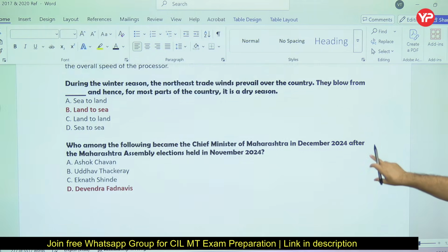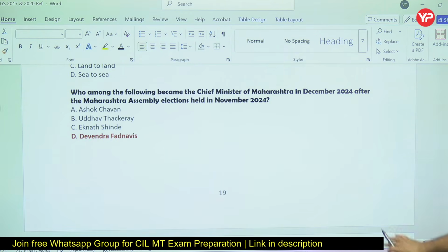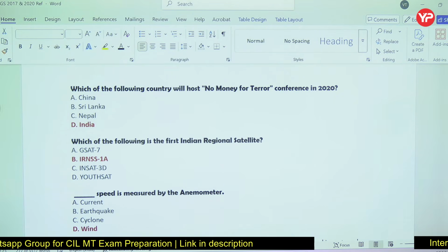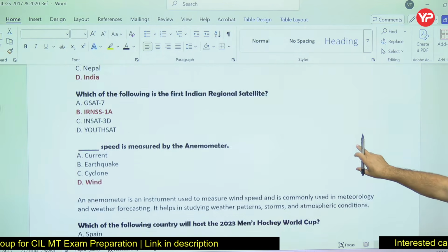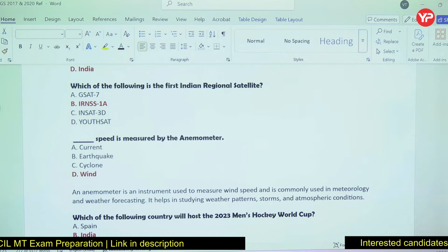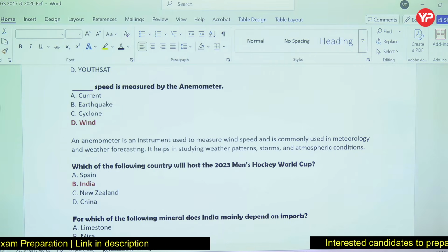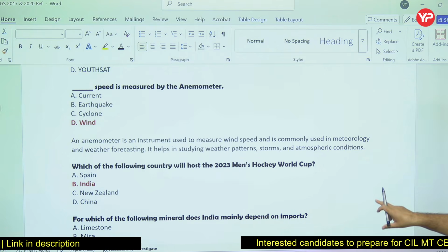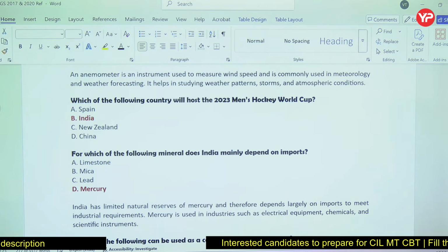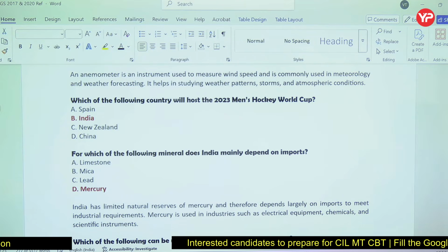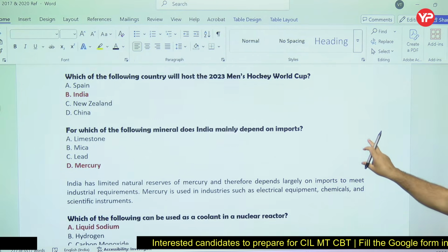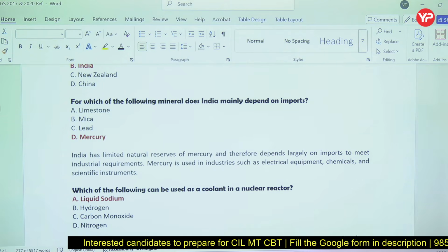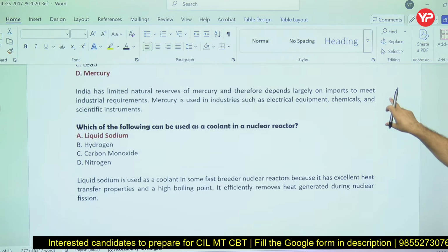Right, so land to sea. Okay, chief ministers. No money for terror conference took place in Delhi. Indian regional satellite, remote sensing satellite. Anemometer is for wind. Instrument to measure the wind speed. Men's Hockey World Cup 2023 India. Mercury we don't have, largely we import it from outside.